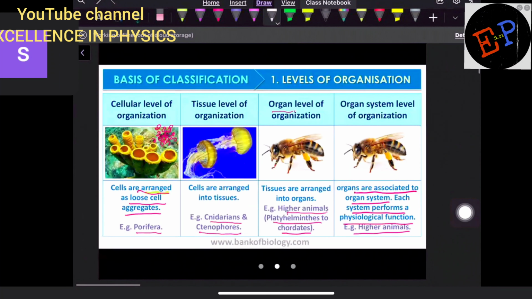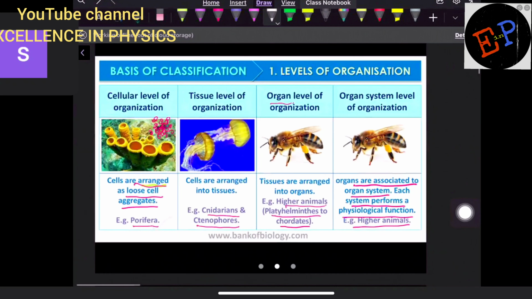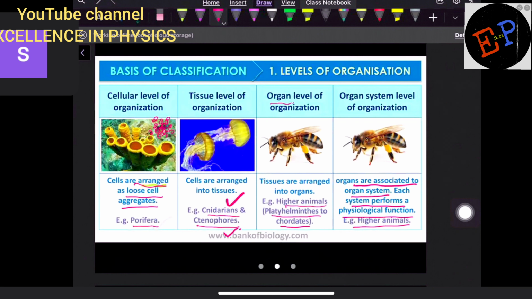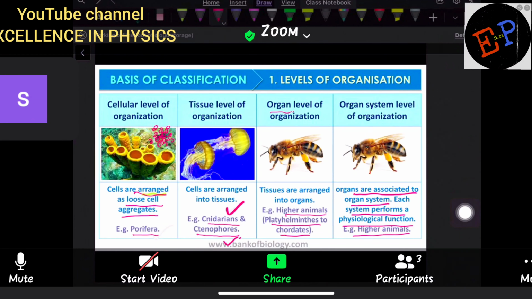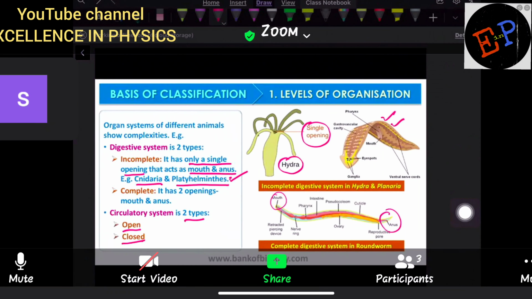So these examples are also given here. Clear? So cellular level of organization, you can see in the case of Porifera. Tissue level of organization, you can see in cnidarians or coelenterates and ctenophores. Organ level of organization, you can see in Platyhelminthes to chordates. And organ system level of organization, you can see on the higher end, clear? That's it. Okay. Then we study about the type of digestive system which we have.